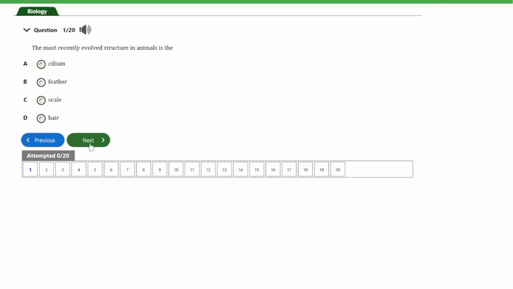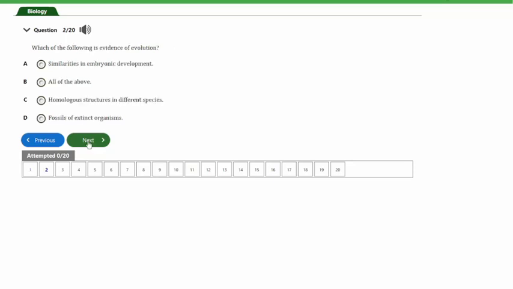So hair as well, on the other hand, is usually or mostly associated with mammals. Actually, both mammals and birds evolved from the reptiles, but birds are actually of more recent evolution than mammals. So guys, that's the answer to this question, option B.